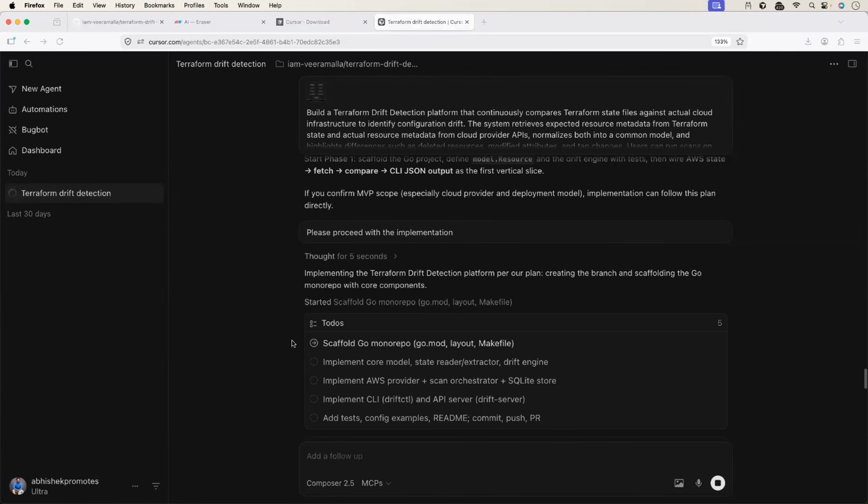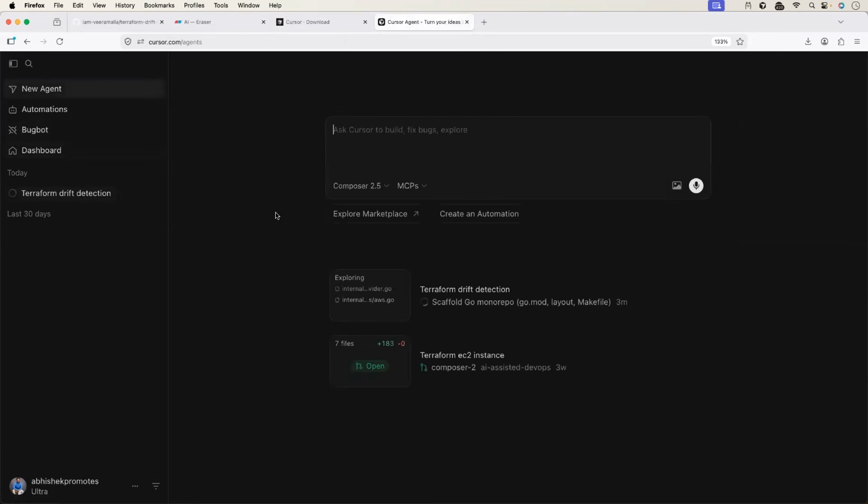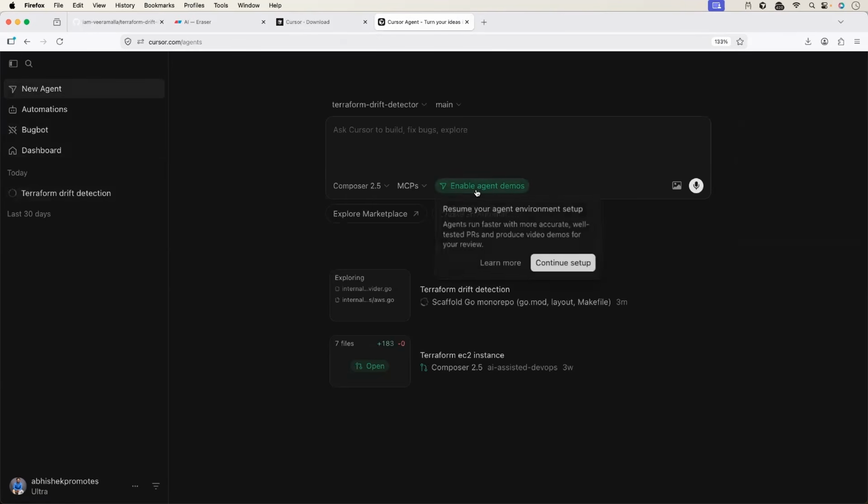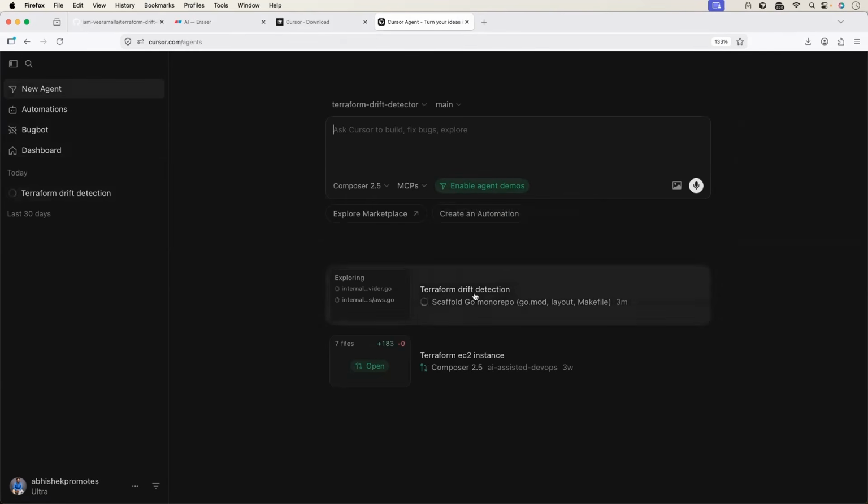Also, I want to mention one thing here. This is a cloud agent, so you don't have to wait for this completion. You can go ahead and create a new agent. Let's say you're working on something else. You can start building another application or another project as well. In fact, they have an option for agent demos. Let's say if I enable agent demo for this cloud agent, once the agent completes the entire work, it provides a video demonstration for us so that we don't have to review the code base.